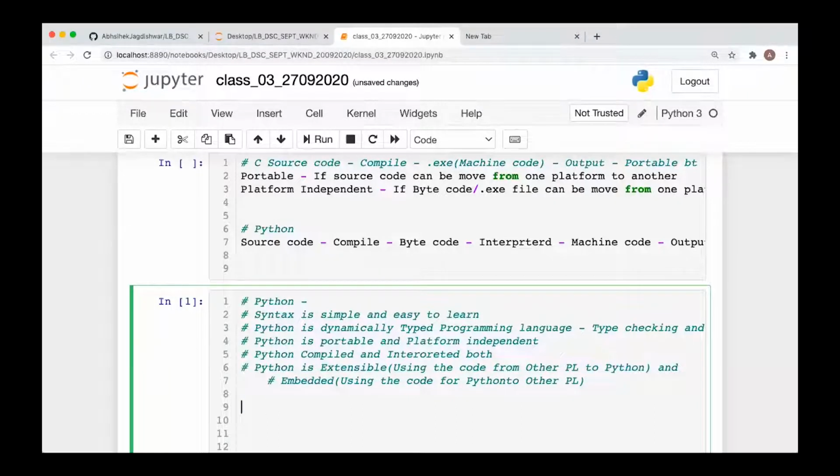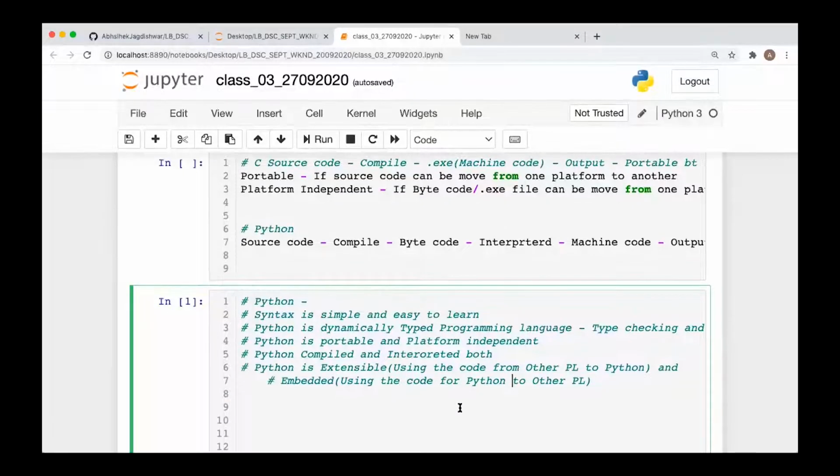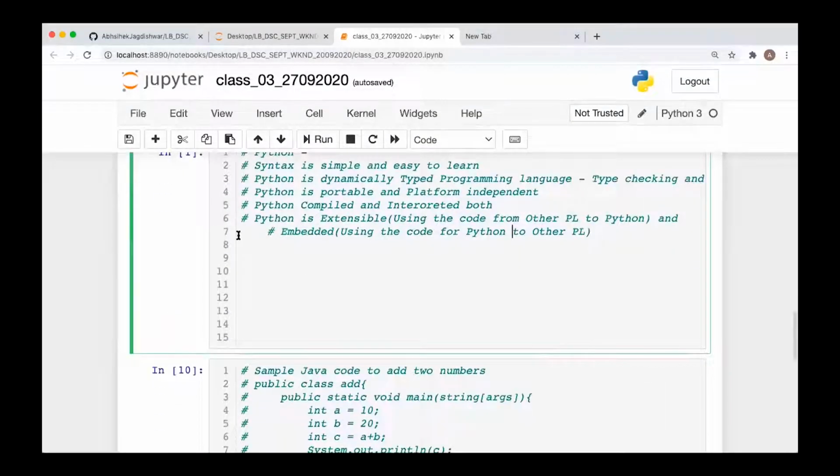Fine. So Python is extensible. For example, NumPy is written in C and we are using it in Python, right? Similarly, we have the embedded feature. We can use the Python code in other programming languages also. There are modules which you have to write while writing the C code. If you want to import the Python code, you have to import that particular module or package.